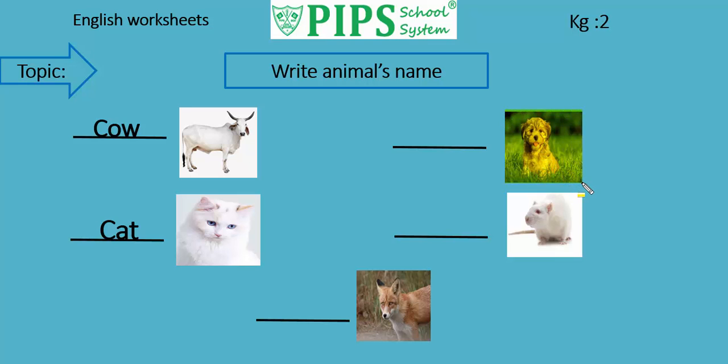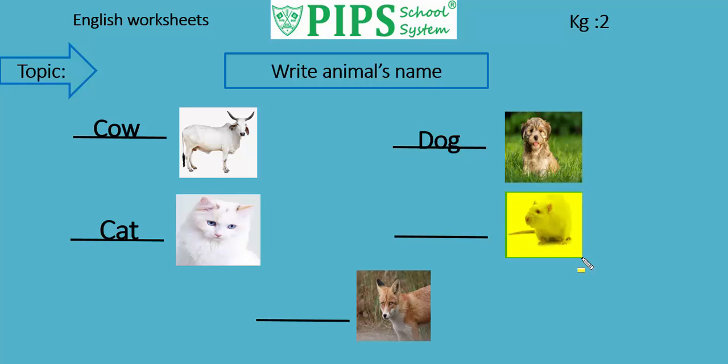This is a dog. Here we will write the spellings of dog like this. D-O-G, dog. Students, read with me. D-O-G, dog. The next animal is a rat.